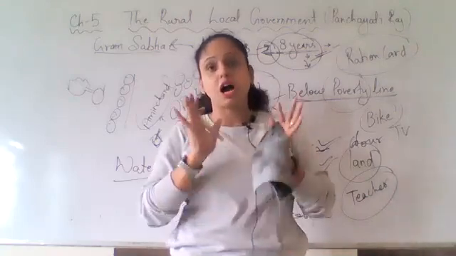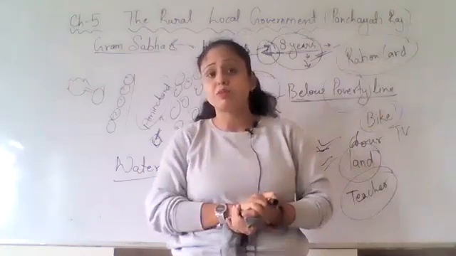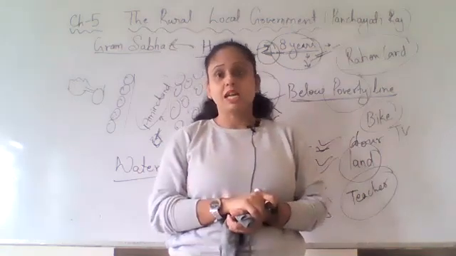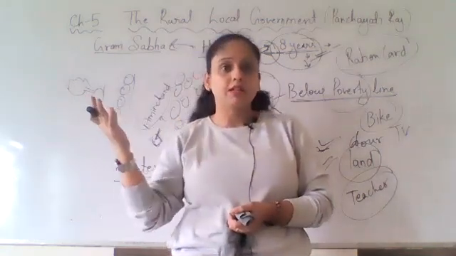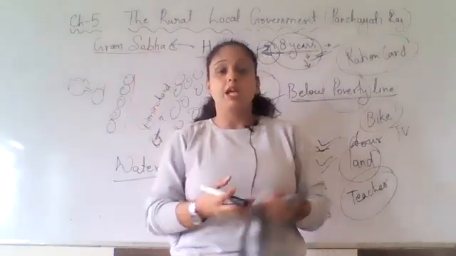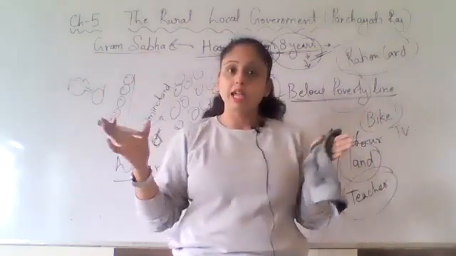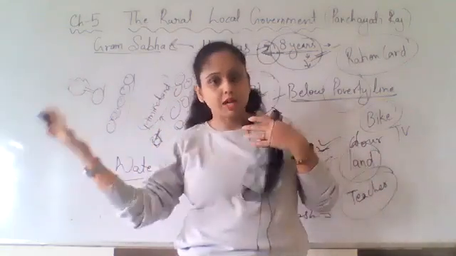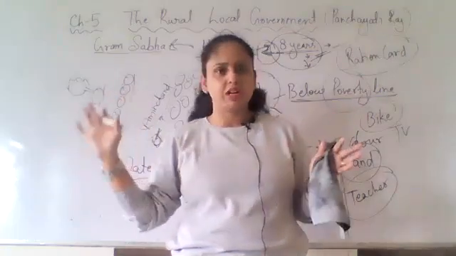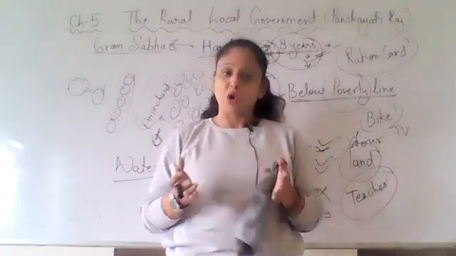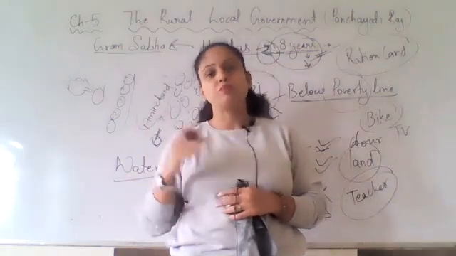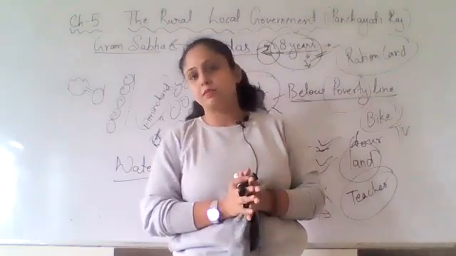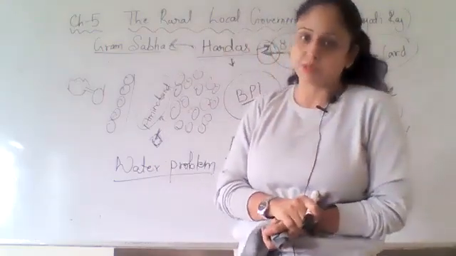If there is any governmental work, like if a BPL list is to be made, they use government employees, like teachers, Anganwadi workers, and many different levels of government workers. So this is the functioning of the Gram Sabha.